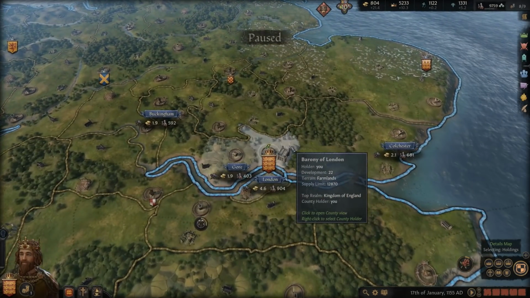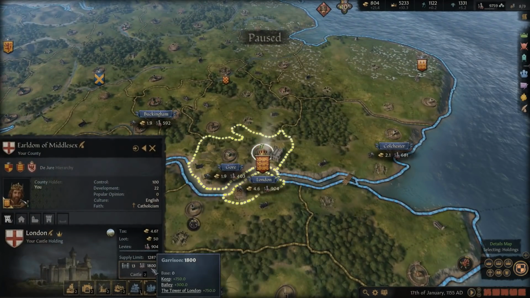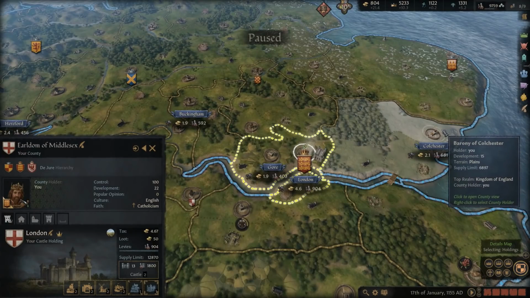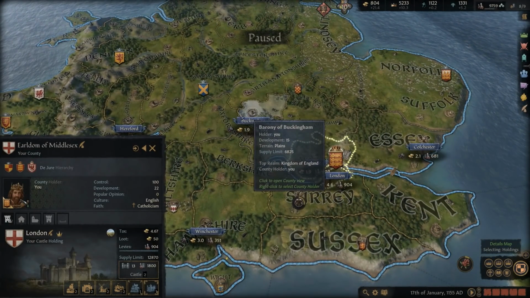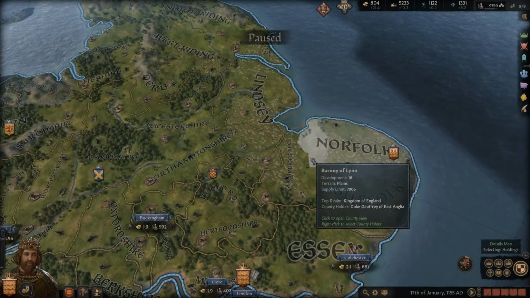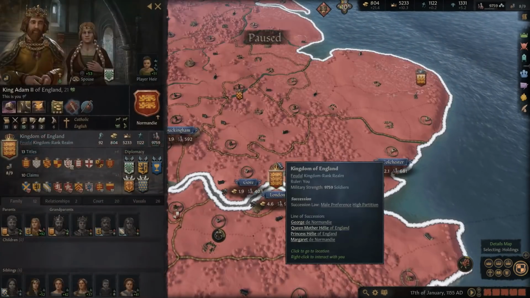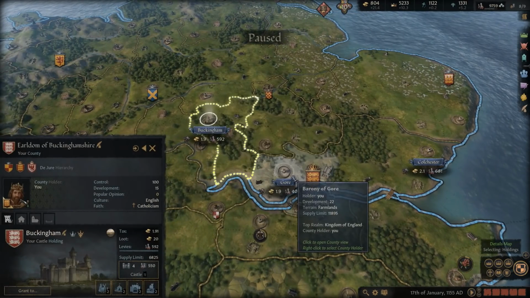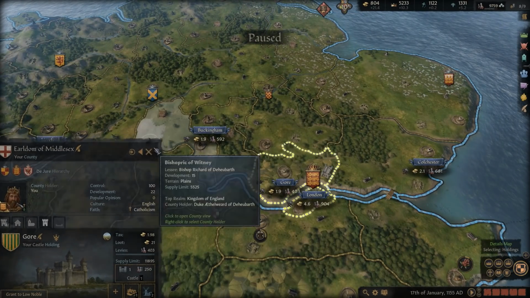So again, I would suggest we're not going to build the fort level up in our other counties anytime soon, more than likely, unless we're just sitting on an abundance of gold at some point. We'll really focus on, again, just upgrading other buildings and constructing new ones in the areas where we can.